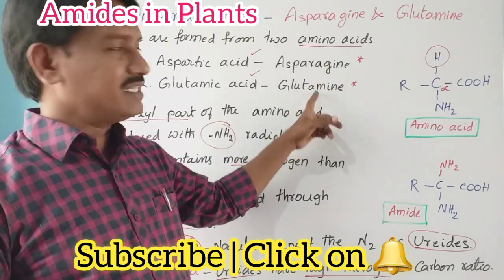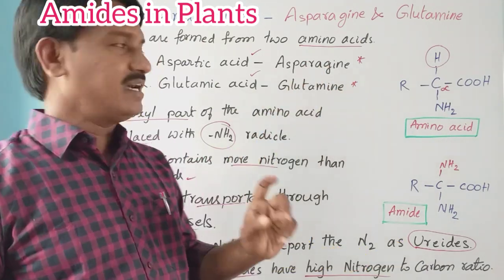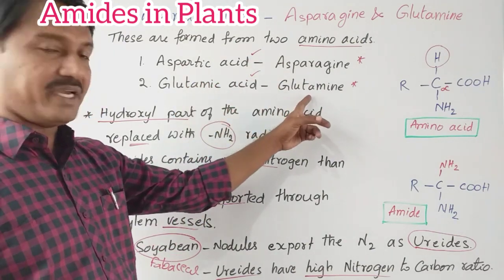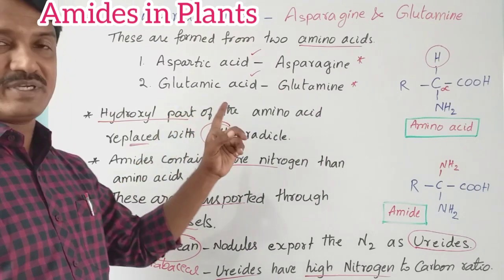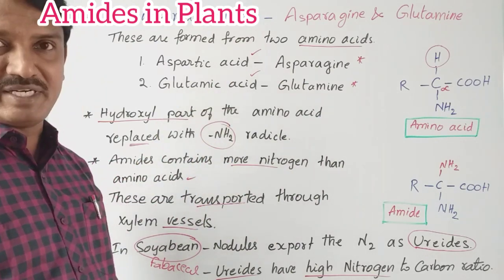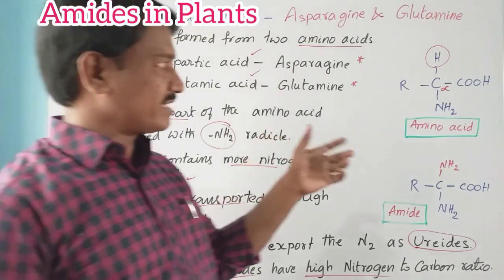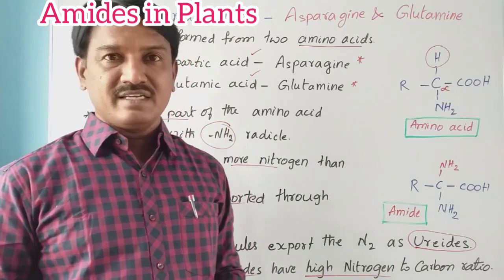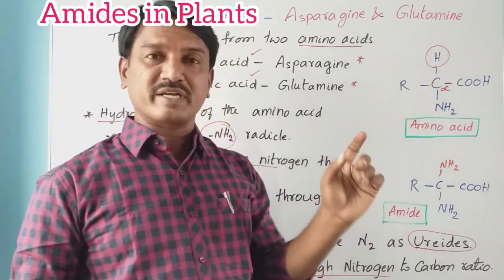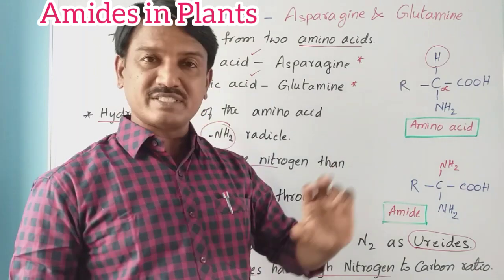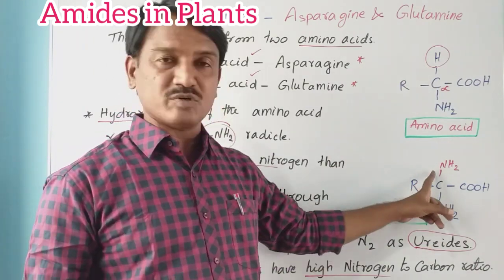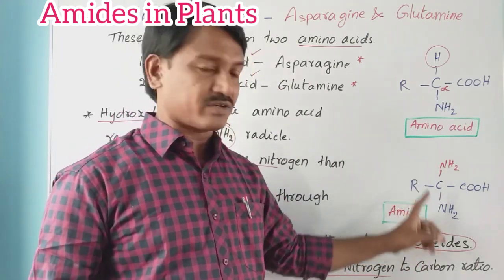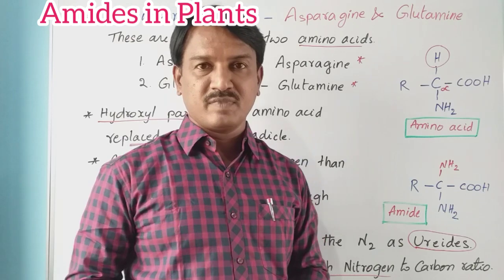These two are formed from amino acids. Asparagine is formed from aspartic acid, and glutamine is formed from glutamic acid. What is the difference between amino acid and amides? It is a simple difference: in an amino acid, the hydroxyl group is replaced with another amino group, and then that is called an amide. Amides also contain more nitrogen compared to amino acids.